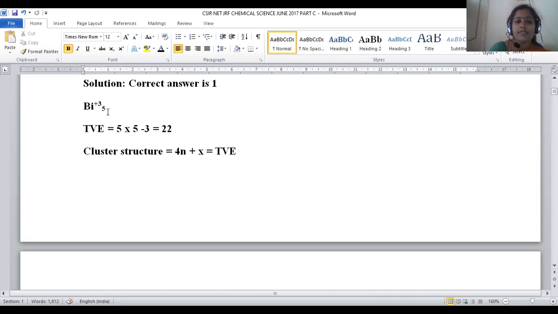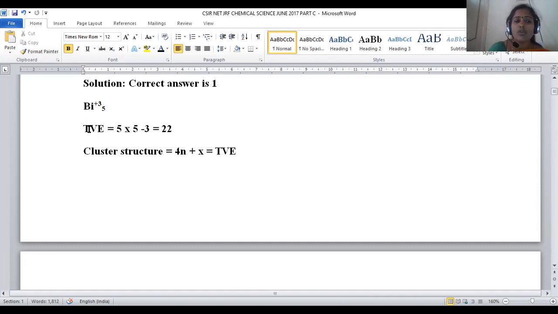And how many bismuth atoms are there? 5 bismuth atoms. So 5 valence electrons into 5 bismuth atoms. And here it is in +3 charge. +3 indicates what? It is the deficiency. It is carrying a deficiency of 3 electrons, meaning 3 electrons are not there. 3 electrons are deficient in this ion.